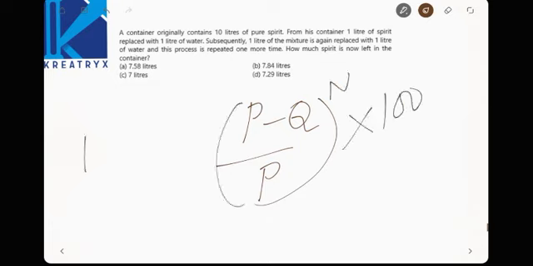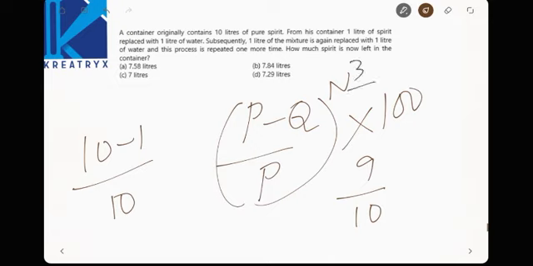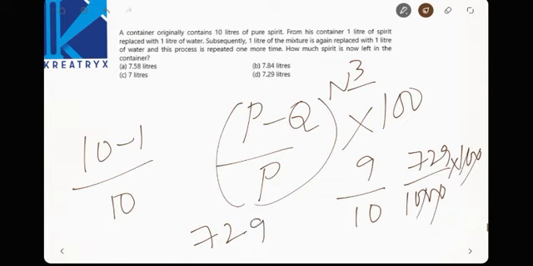Now 10 liters, remove 1 liter, now the remaining is 9 out of 10, so that is nothing but 9 by 10, right? 9 into 9 into 9, as we take it out 3 times, that is 729. 729 by 1000 into 100 will be equal to 72.9. So how much spirit is now left? 7.29 liters is left. See, n is 3 times, the mixture.